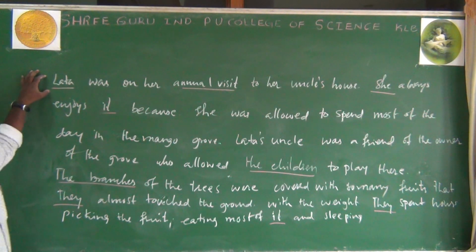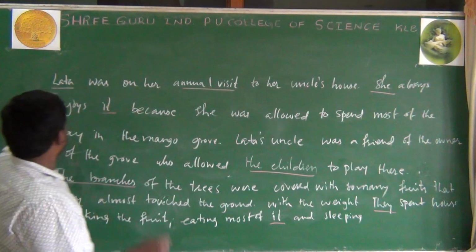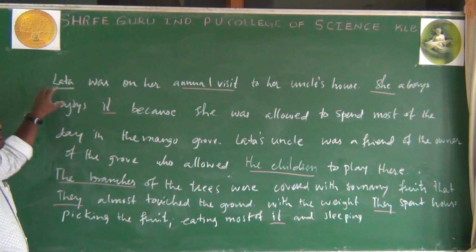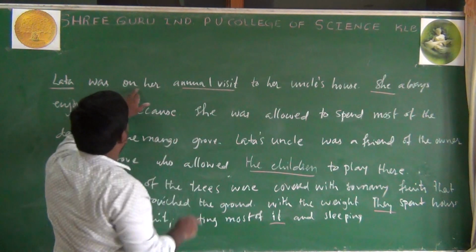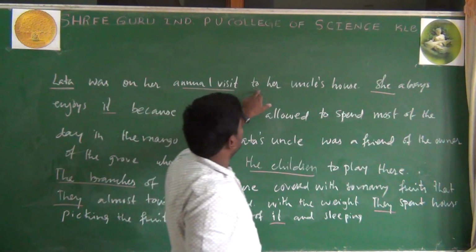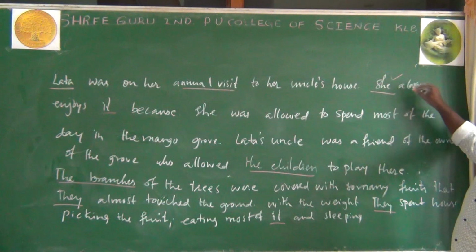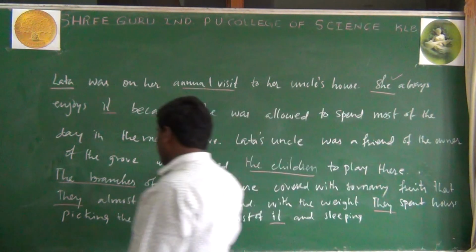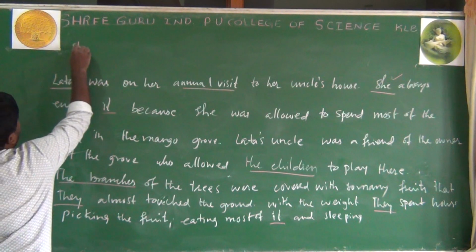Dear students, you look at the underlined words in the paragraph. Lata was on her annual visit to her uncle's house. She always. Lata is what? As I said, Lata is the name of the person. It's a proper noun. She here, what is she? Here, they give words like she.